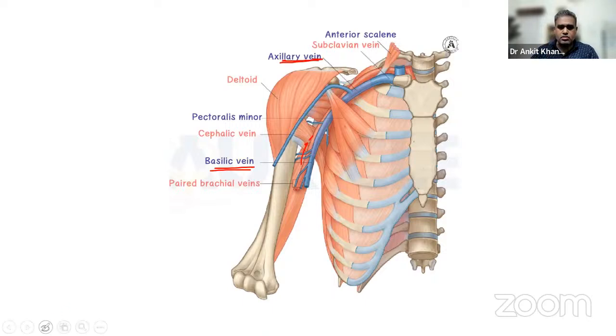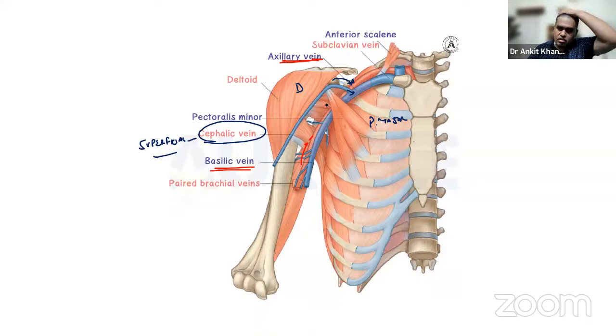Let me change the color to blue for better understanding. This is the cephalic vein, that is a superficial vein. Which vein? Superficial. And I told you once that this vein runs between the deltoid and pectoralis major over here. Pectoralis major, not minor. Cephalic vein is superficial, then it curves 90 degrees and drains into axillary vein.